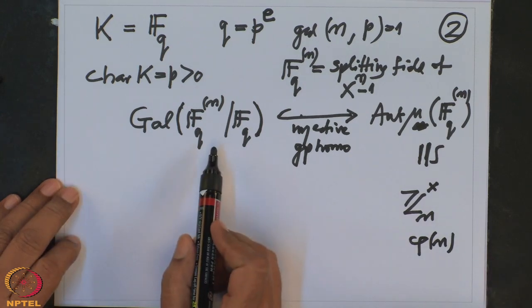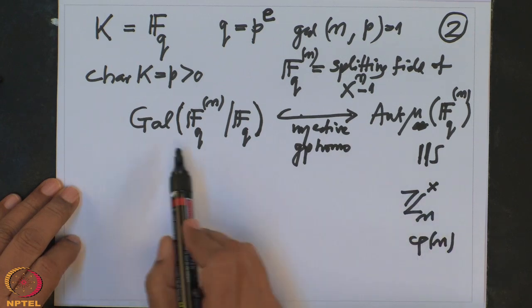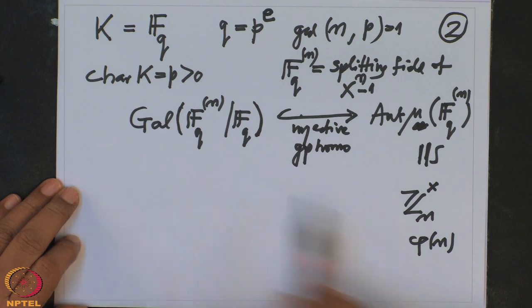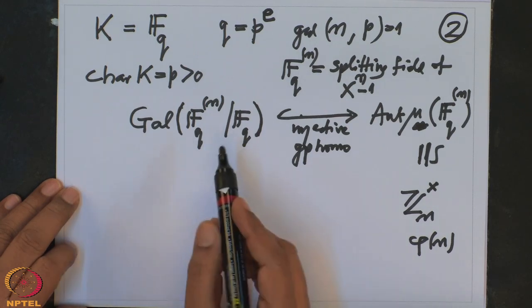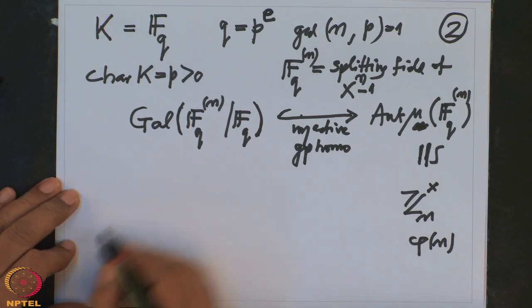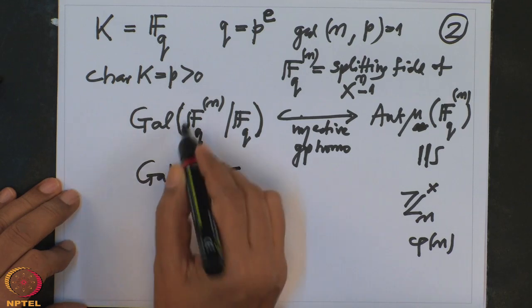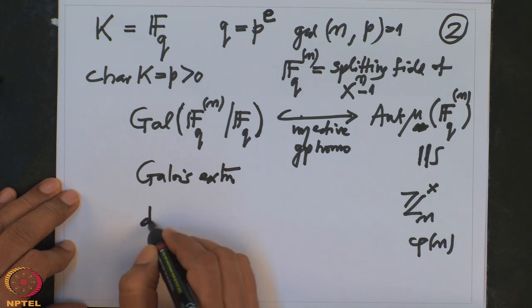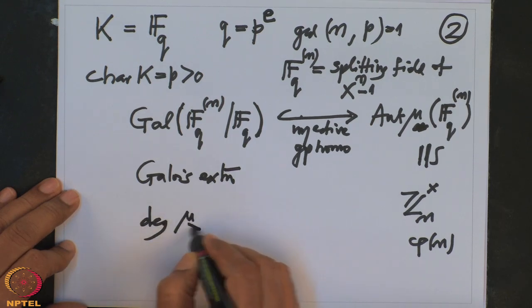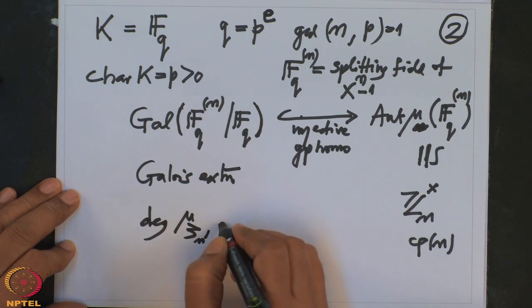And in the case of characteristic 0, we actually proved this map is bijective. So the order of the Galois group in the characteristic 0 case is the same as phi n. We actually found the minimal polynomial. Now here also we know that this is a Galois extension. Therefore, the order of this group is precisely the degree of the minimal polynomial of zeta_n over F_q.